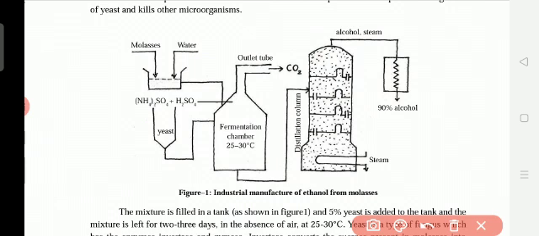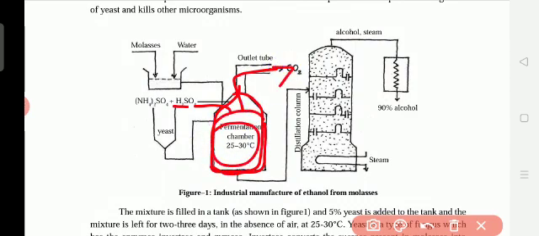So for example, in the molasses, water is mixed. After mixing the water, ammonium sulfate is added, and with the help of sulfuric acid the yeast is produced and some other microorganisms are killed by the sulfuric acid. Everything is kept in a tank at 25 to 30 degrees Celsius in the absence of oxygen and presence of carbon dioxide. After 2-3 days, carbon dioxide is removed.